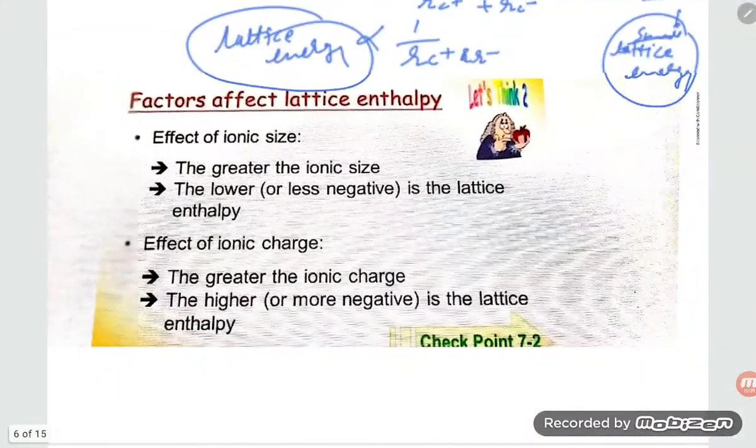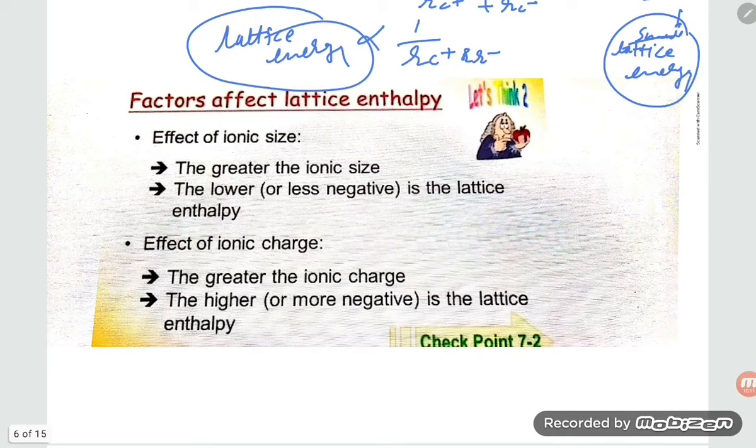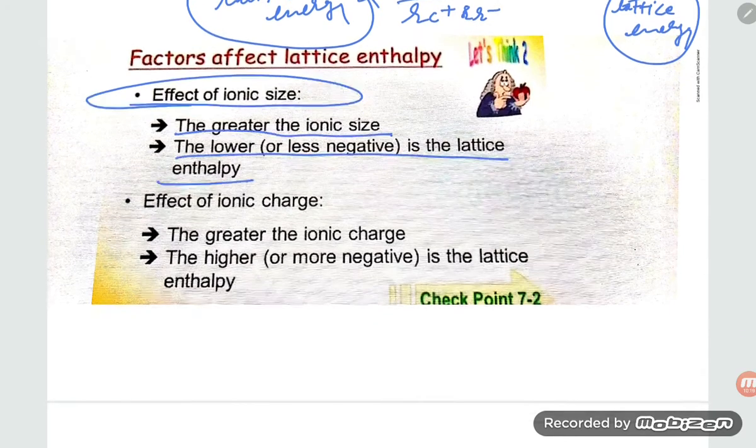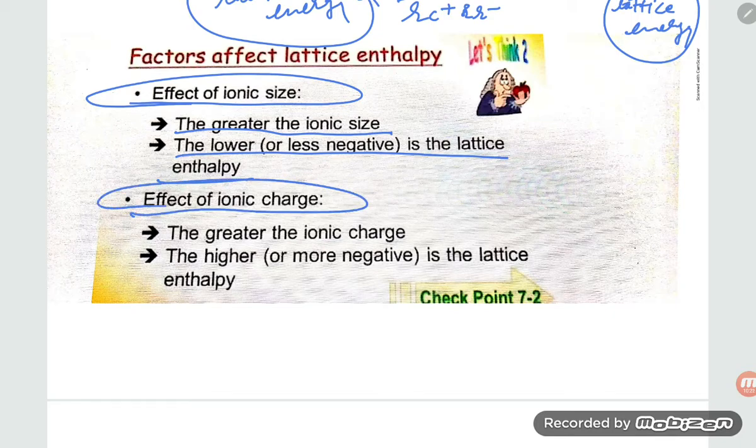Let us see the other factors. Effect of ionic size: the greater the ionic size, the lower the lattice enthalpy. And effect of ionic charge: the greater the ionic charge, the higher the lattice enthalpy.